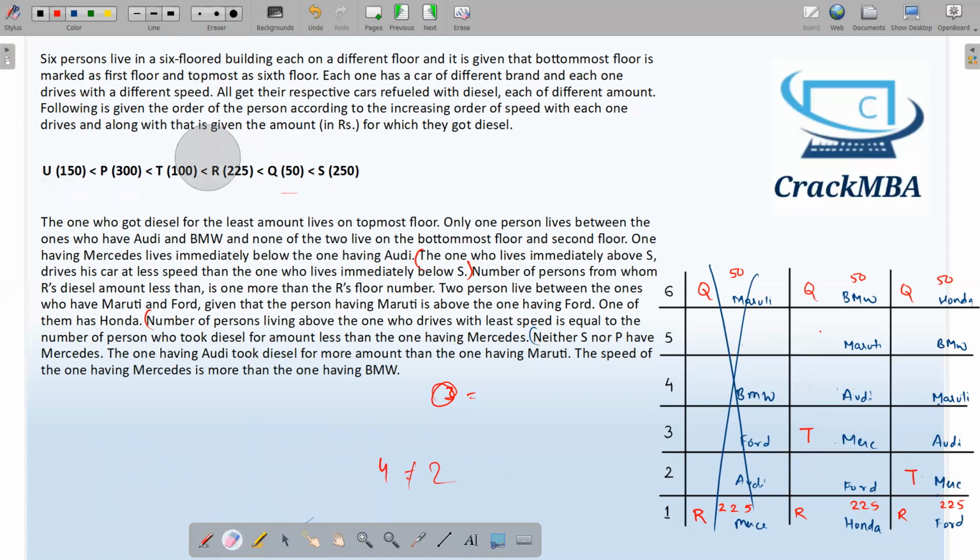Okay, fine. Now we are almost done with this set. What else can we see? I will write over here T is equal to 100. The number of persons, this is done. 2 persons, okay, fine.